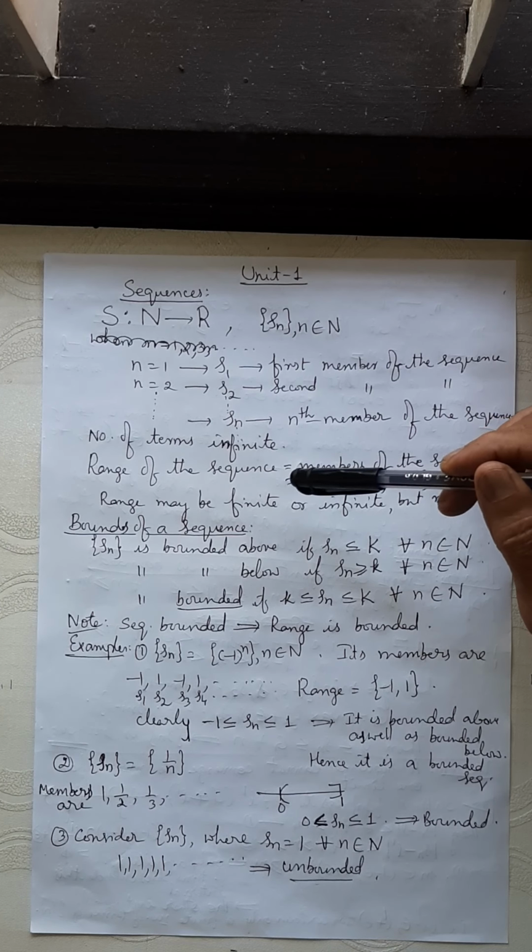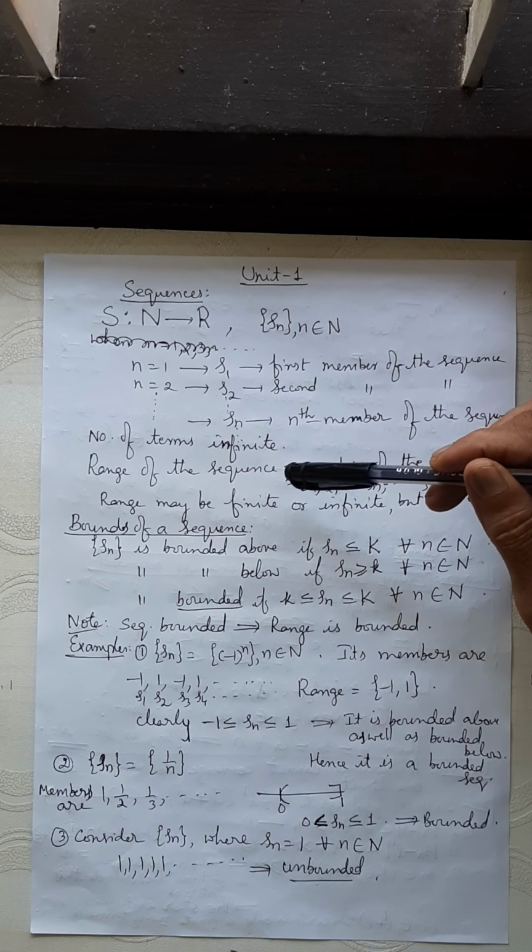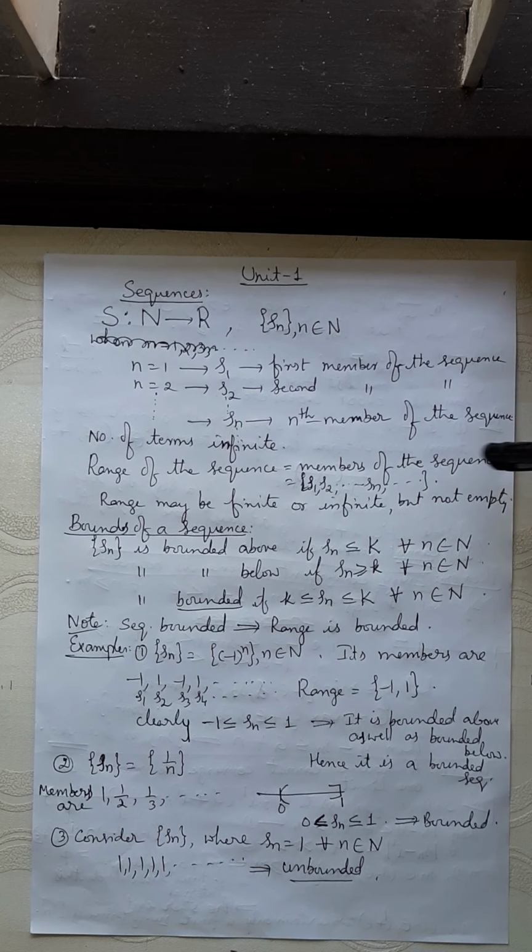What's the range of the sequence? Range of the sequence is the members of the sequence or terms in the sequence. The terms in the sequence is the range of the sequence. Range may be either finite or infinite, but it cannot be empty.